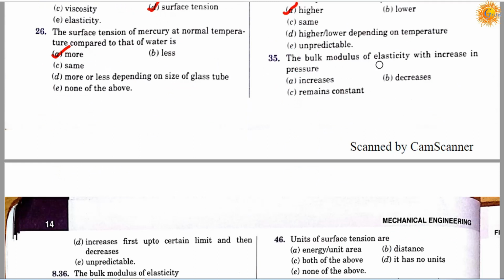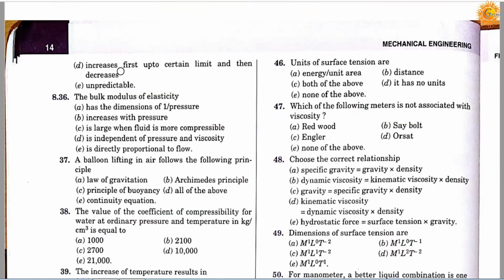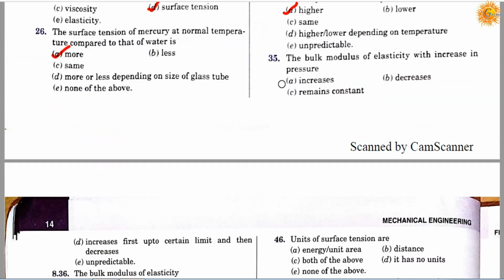Question number 35. The bulk modulus of elasticity with increase in pressure: option A, increases; option B, decreases; option C, remains constant; option D, increases first up to a certain limit and then decreases; option E, unpredictable. So the correct answer is A, it will increase.